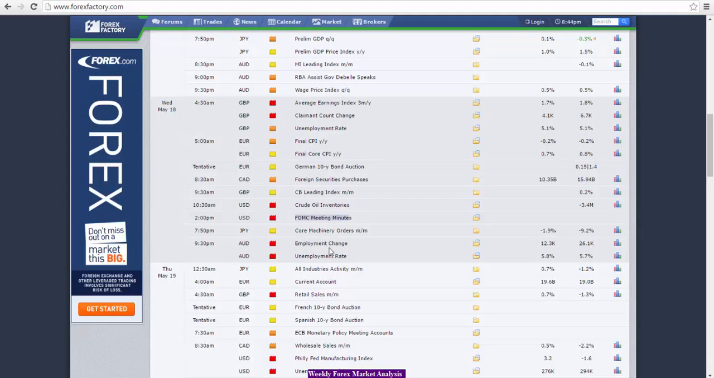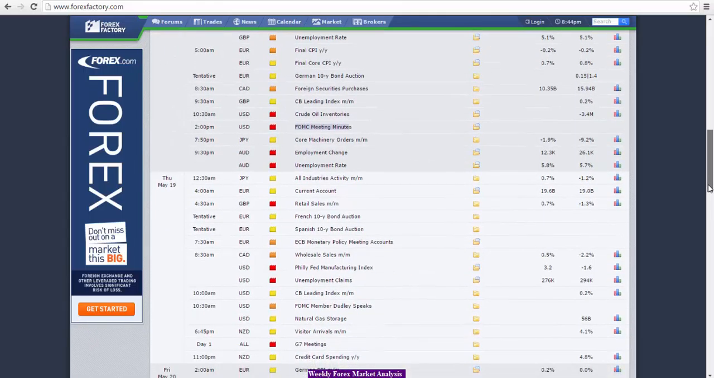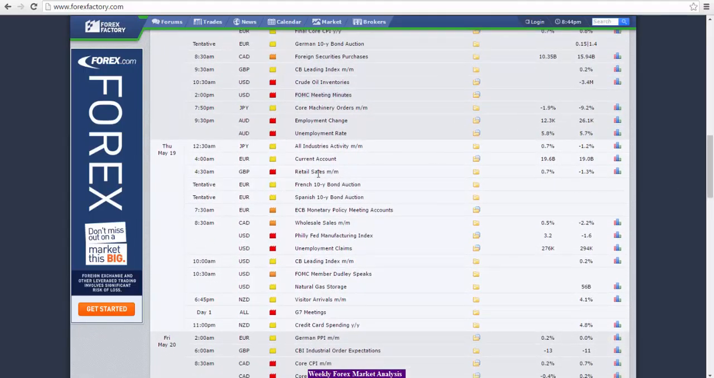And then we have employment change and unemployment rate for the Australian dollar. Going into Thursday, we have retail sales for the British pound. We have ECB monetary policy meeting accounts, which is again very important for the euro, with discussion around what the central bank is going to do around monetary policy for the eurozone. For the US session, we have Philly Fed manufacturing index and unemployment claims. We also have FOMC member Dudley speaking.